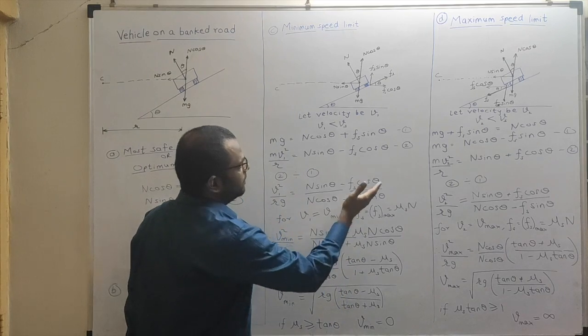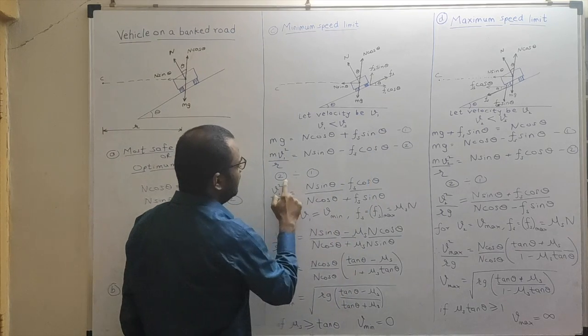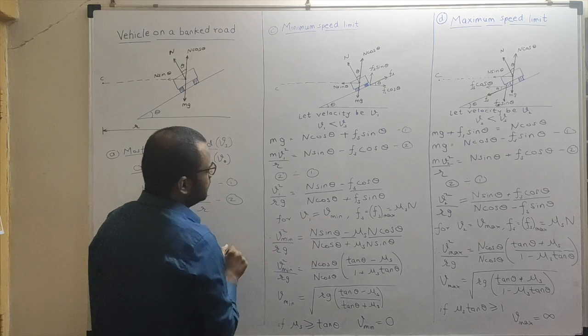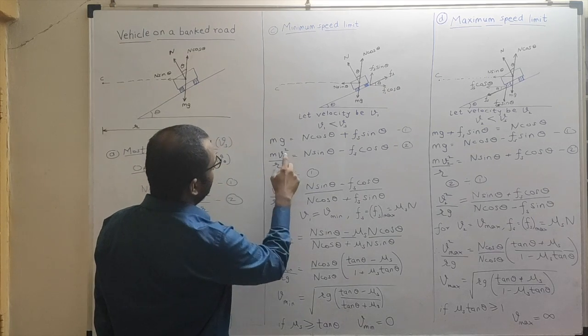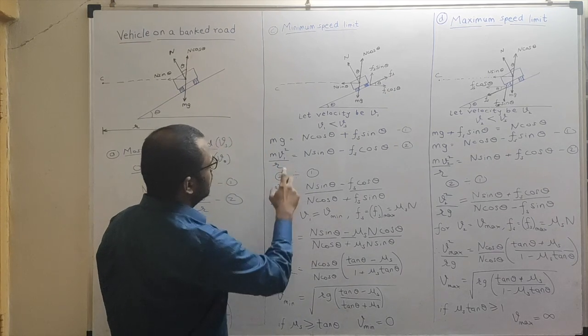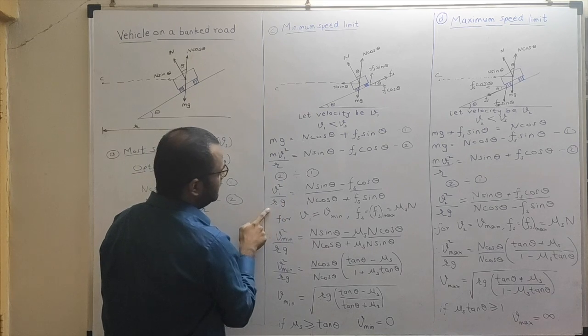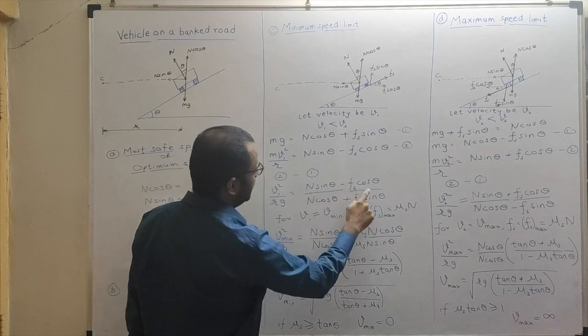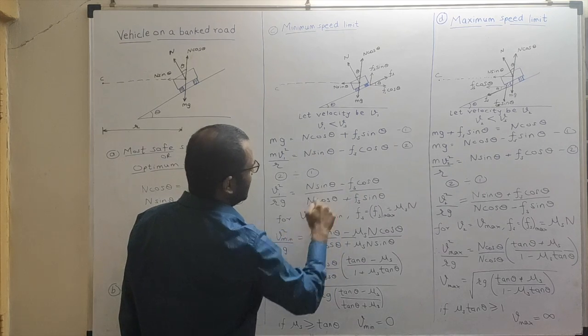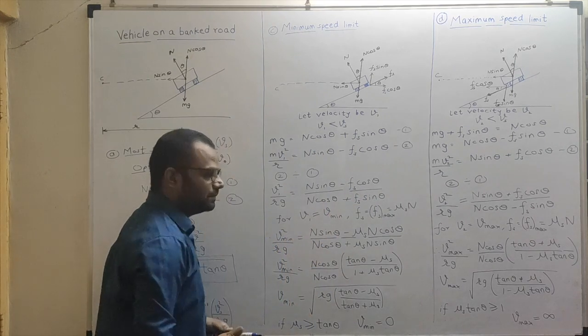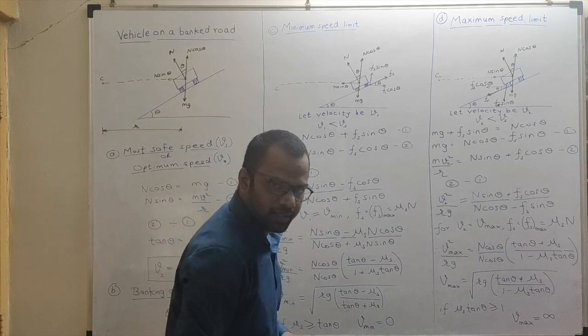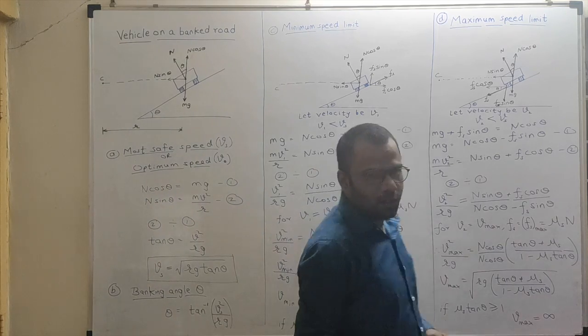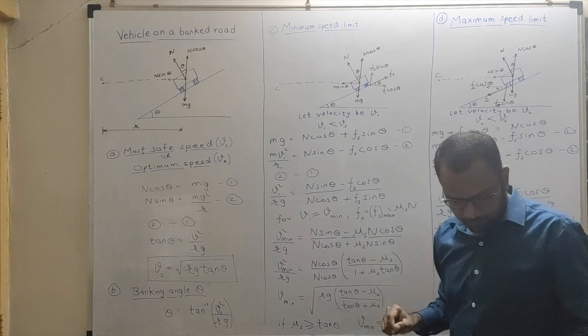Now we'll perform the same operation as before, 2 divided by 1. Here m and m get cancelled, so we are left with v1 square upon rg. On the right hand side I have n sin theta minus Fs cos theta divided by n cos theta plus Fs sin theta. Getting this? Now look at this equation carefully.